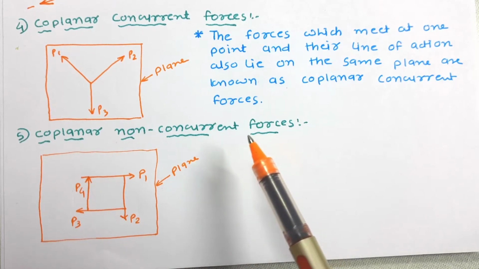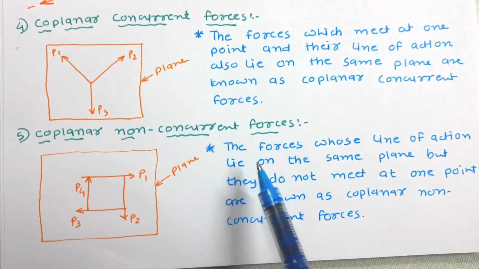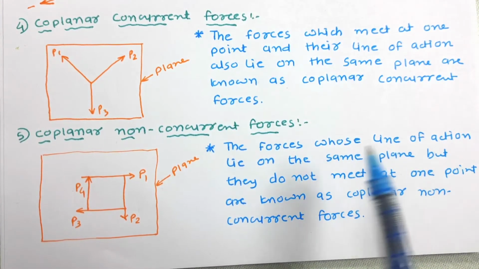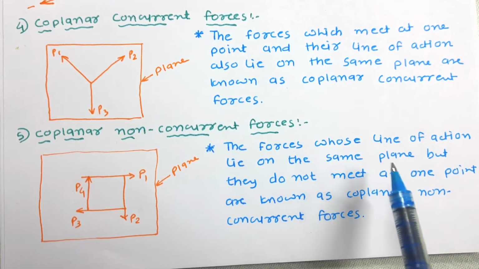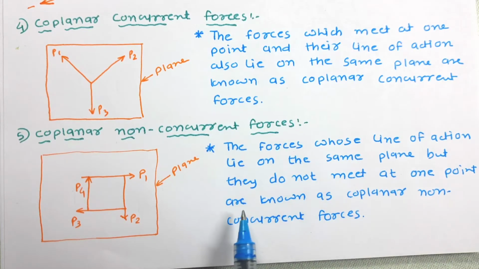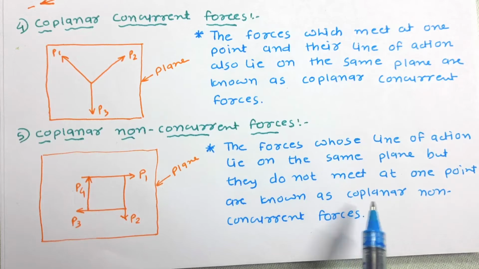Let us define it. The forces whose line of action lie on the same plane but they do not meet at a common point are known as coplanar non-concurrent forces. Let us move ahead with the next one, that is non-coplanar concurrent forces.